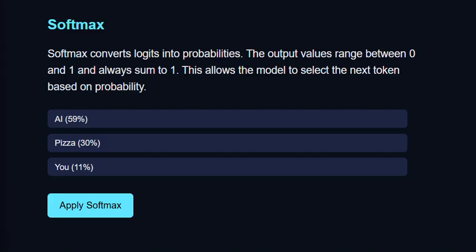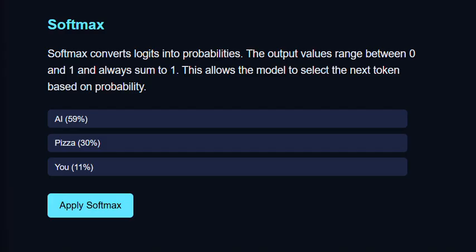After softmax, the previous scores might become like AI is 59%, pizza is 30%, and you is 11% from the above sentence, right? Now these values sum up to 100%. So the model either chooses the highest option or samples randomly based on these probabilities. This is the reason why ChatGPT sometimes gives you slightly different answers to the same question.